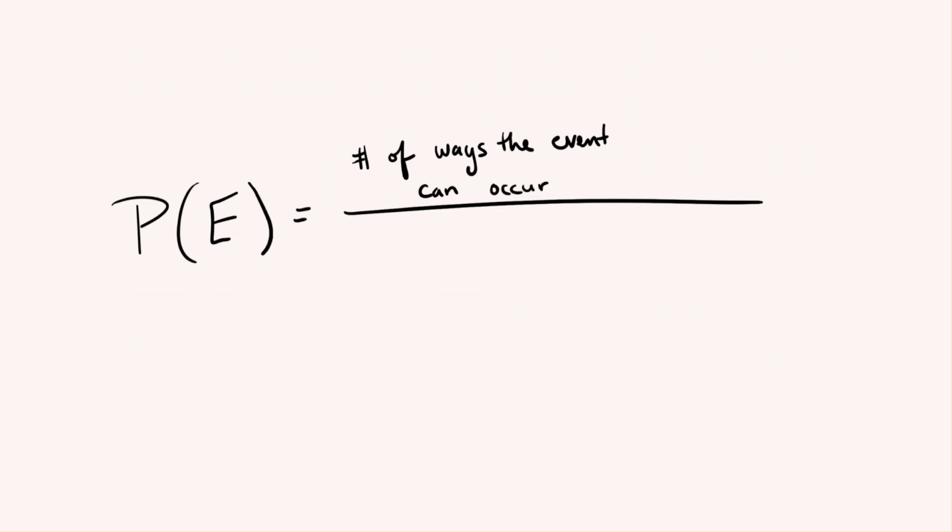So in closing, keep in mind our formula for probability: the probability that an event occurs is the total number of ways the event I'm looking for can occur divided by the total number of possible outcomes.